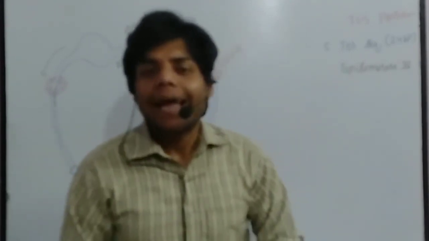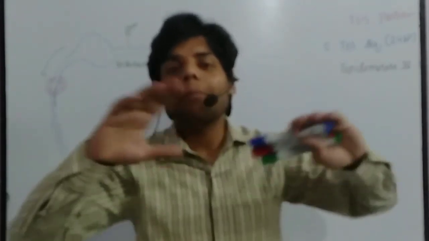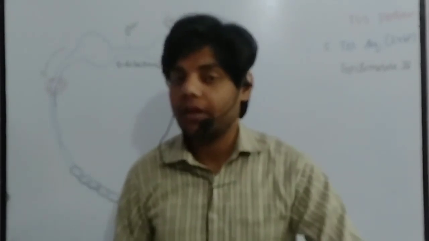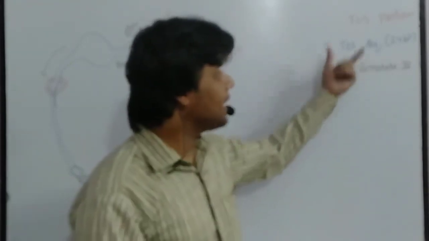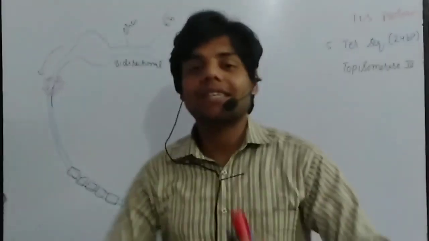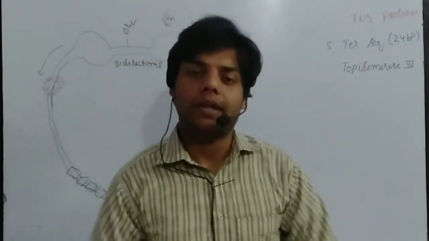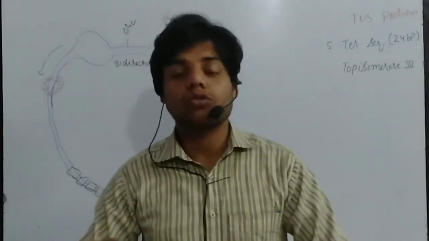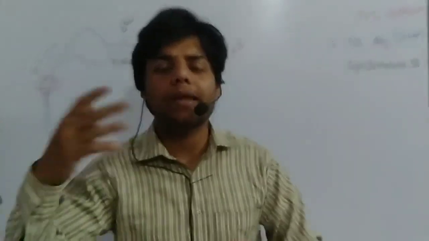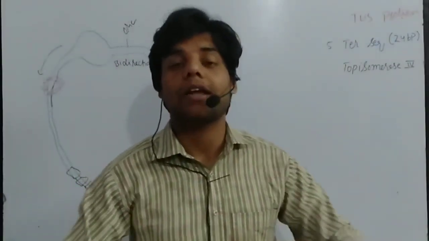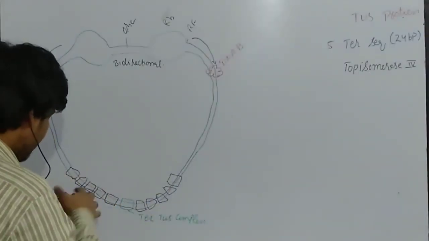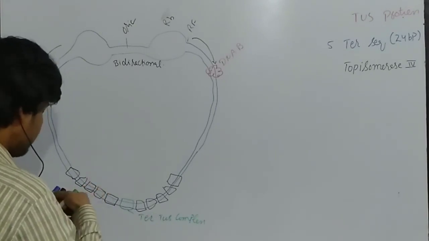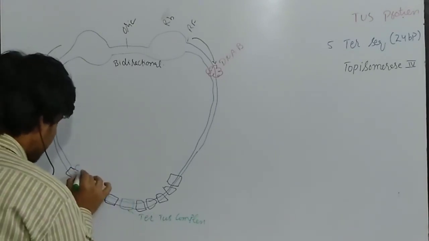These sequences cannot terminate the replication by themselves. They need a protein, the Tus protein, and in complex with it they can terminate the replication, meaning the replication process will be completed. At that specific area we have the proteins, so let's say these are the proteins.